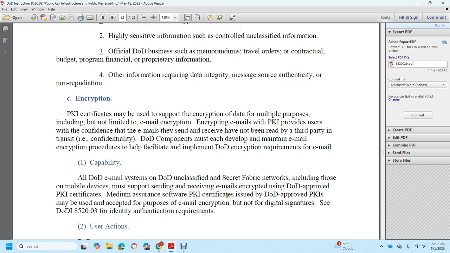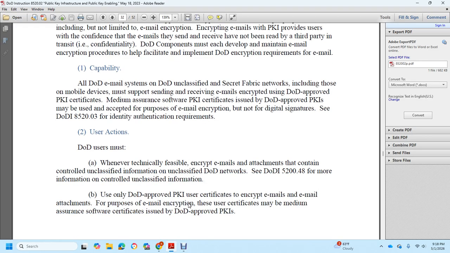Medium assurance software public key infrastructure certificates issued by a DoD-approved public key infrastructure may be accepted for the purpose of email encryption, but not for digital signatures. See DoD Instruction 8520.03 on the identification and authentication requirements. User actions: DoD users must use technically feasible encrypted email for attachments containing controlled unclassified information on the unclassified DoD network. See DoD Instruction 5200.48 for more information on controlled unclassified information.